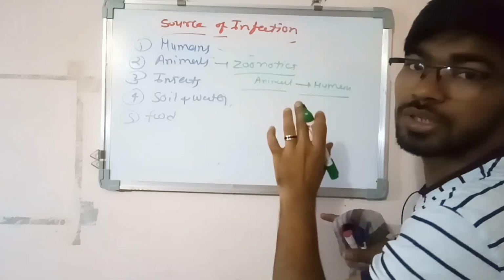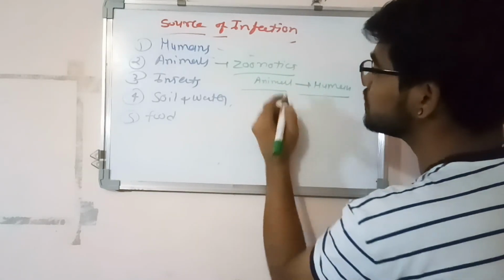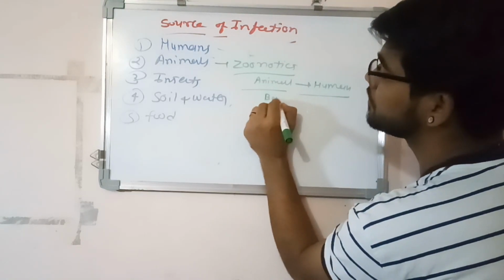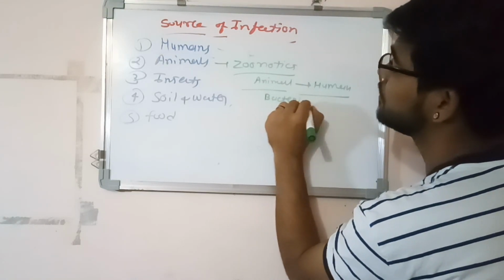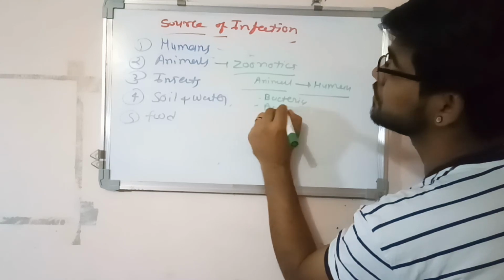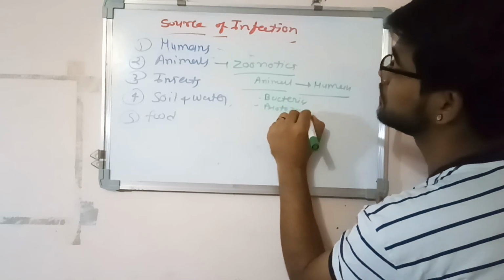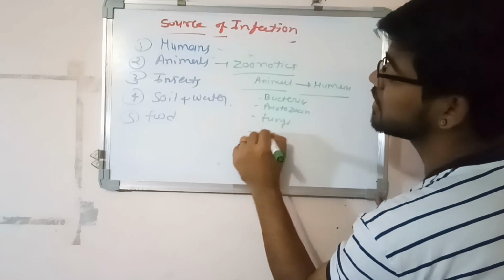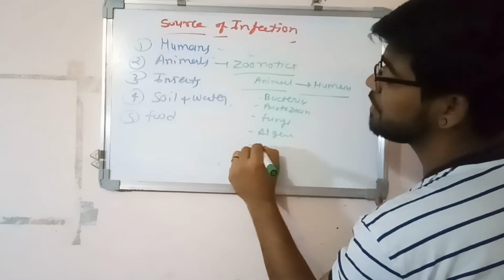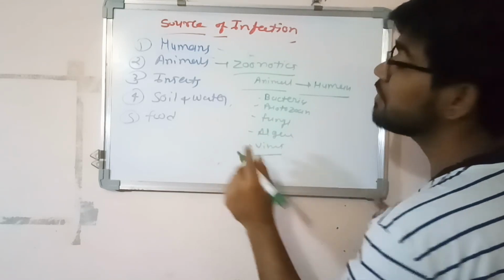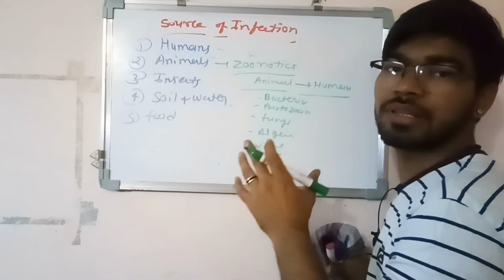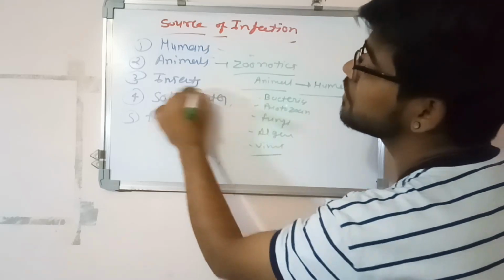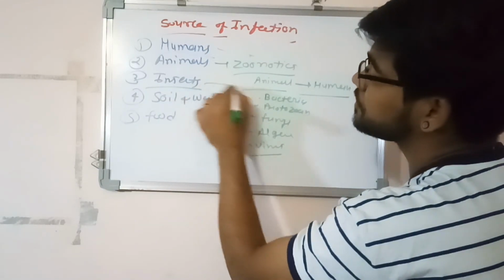It is called zoonotic. So it may be a bacteria, a protozoan, a fungi, an algae, or a virus. This type of organism causes disease in humans. They call it zoonotic.